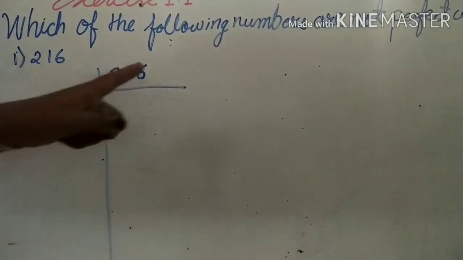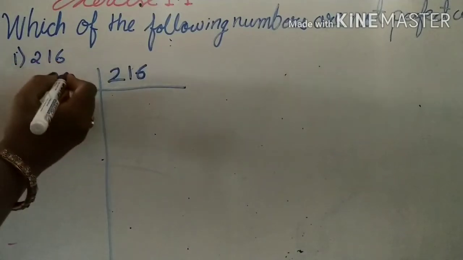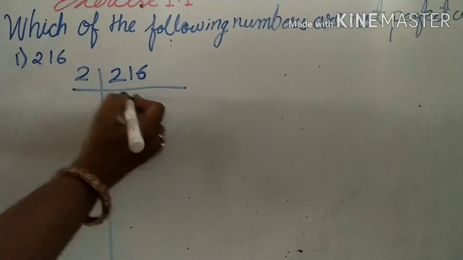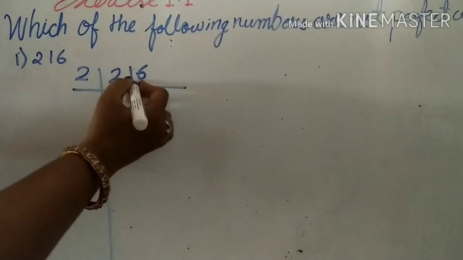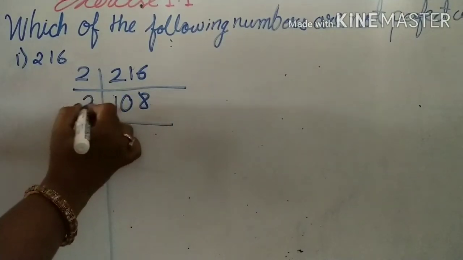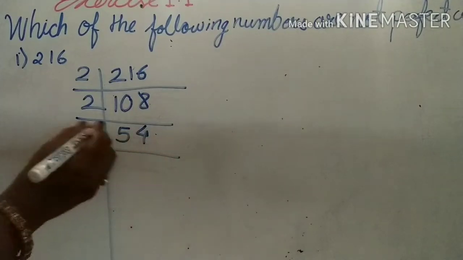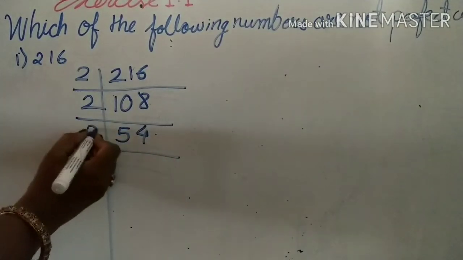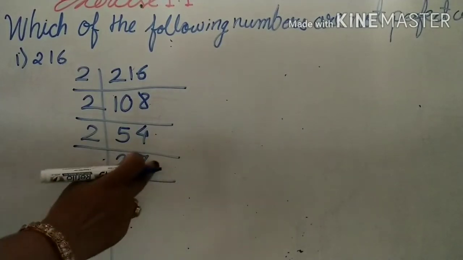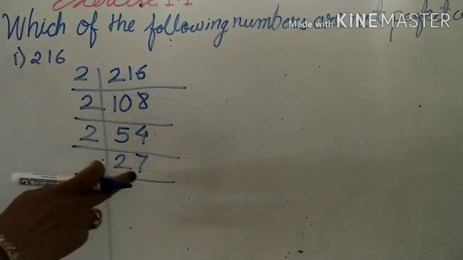216. Now we know that last digit is even, so it is divisible by 2. 2 ones are 2. Now less number means we have to take here 0. The next we have to take 1 and 6 together. 2 8s are 16. Now next 2 5s are 10. 2 4s are 8. Again it is divisible by 2. 2 2s are 4. 2 7s are 14. Now last number is odd, means it is not divisible by 2. So next number we have to check 3.